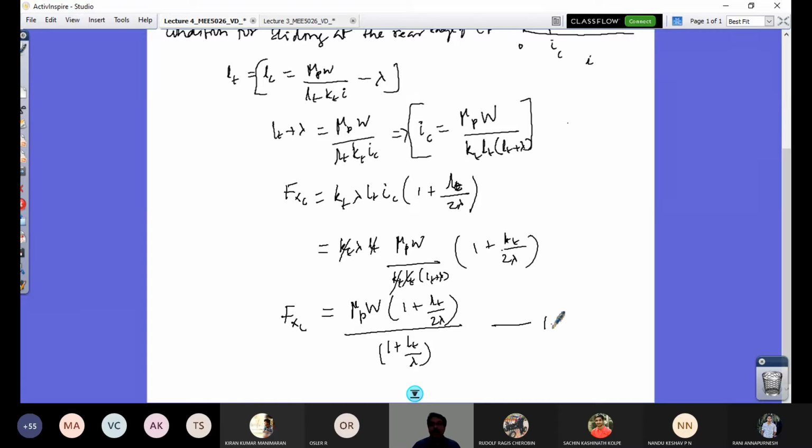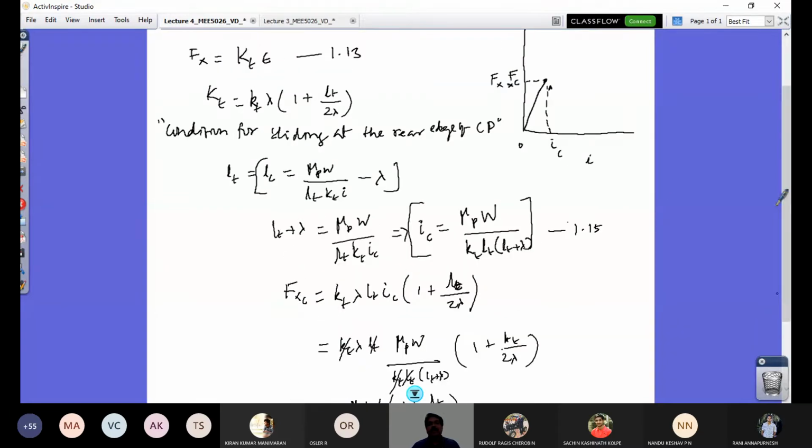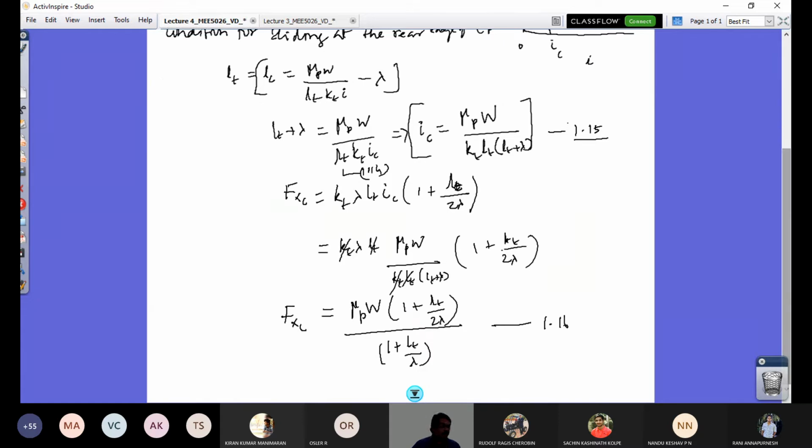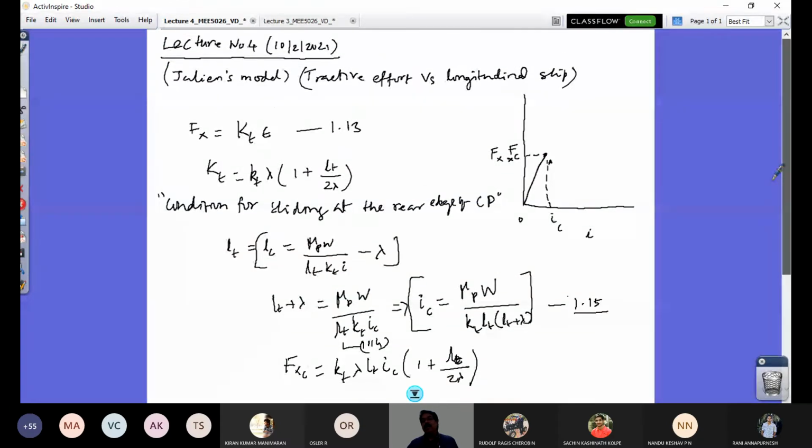This equation is 1.16 and this equation is 1.14. The IC value we have derived is 1.15, and equation 14 is this. I just numbered it the same so that it is convenient for you when you refer back. So this is equation 1.14, this is equation 1.15 and this is equation 1.16. So I have now, in this graph, predicted the value of IC and Fxc.